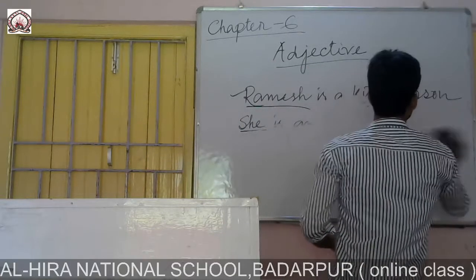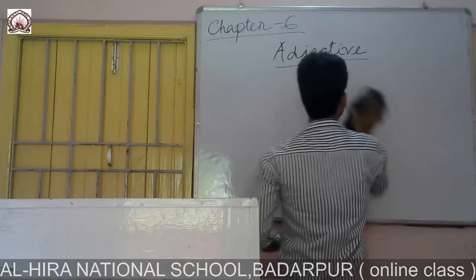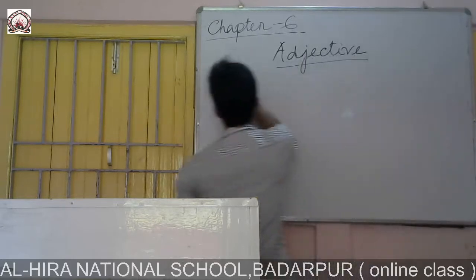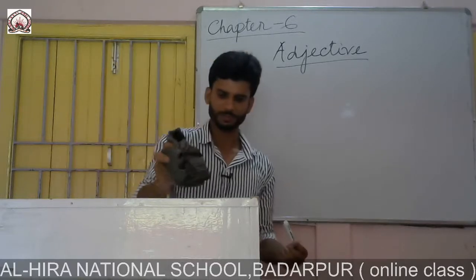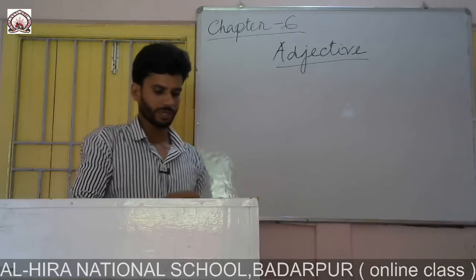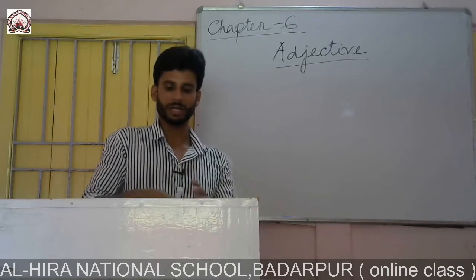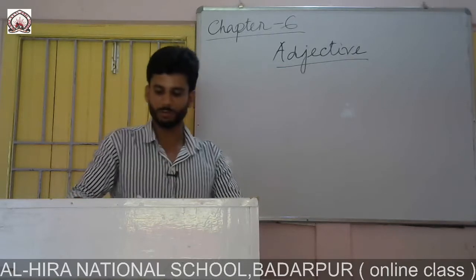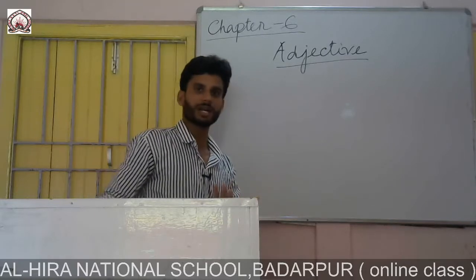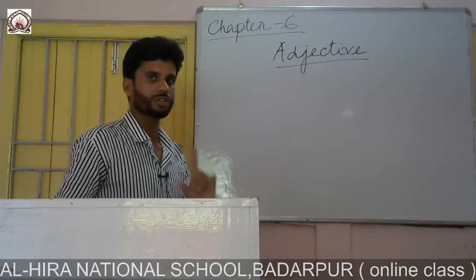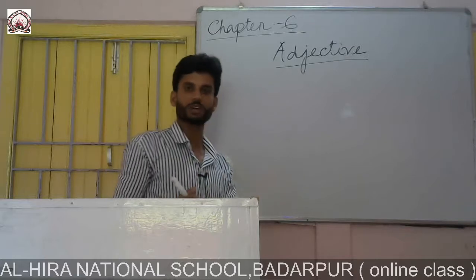Now in this chapter we are going to know the kinds or the types of adjectives. There are 6, but in this chapter you are not going to get the detailed meaning of all the 6 kinds or types. Here in this chapter we shall discuss only the first 2 kinds or types, and the first 2 kinds are,